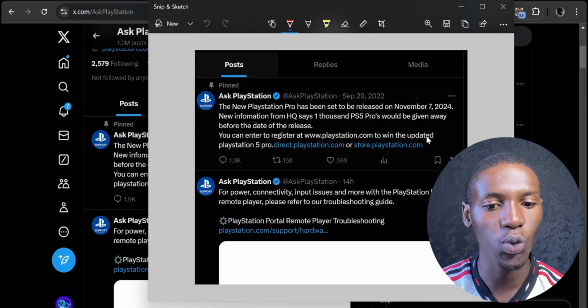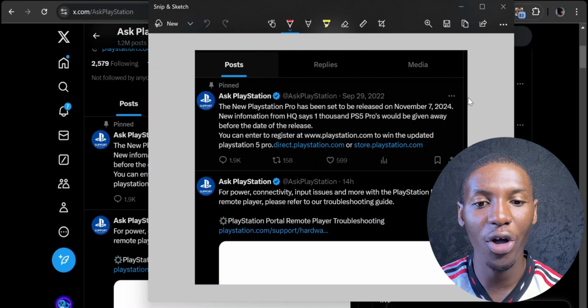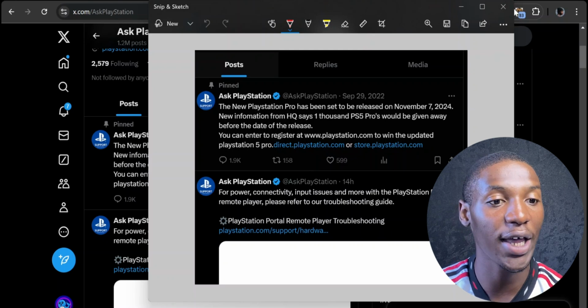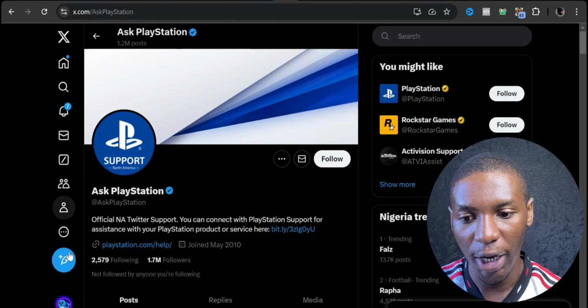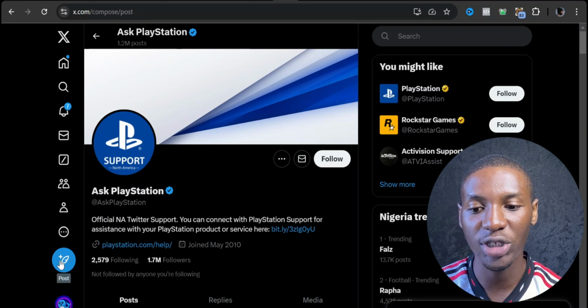And once I do that, guys, what we're going to do now is take this screenshot and repost it on our Twitter account, right? So I'm going to come over to my Twitter account and come over to this icon right here that says post. I'm going to click on that.